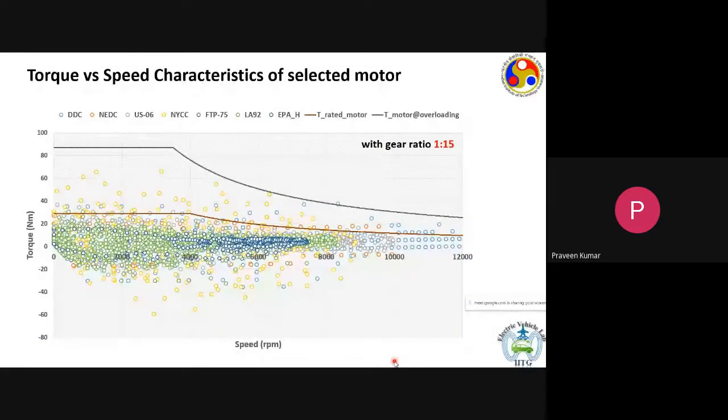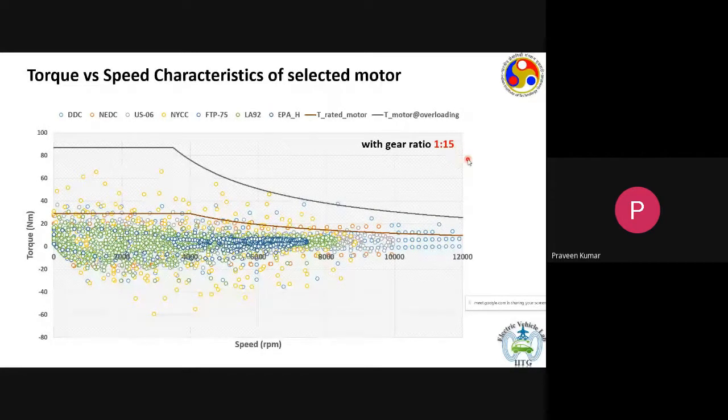And then comes this point, which is the torque versus speed characteristics for the motor. So you see, we had the 8 drive cycles. For each drive cycle, we had the speed versus time data. We also had the vehicle parameters. Now, using the equation of motion for the vehicle, which is a very standard thing, we can calculate, at each point of a drive cycle, what is the torque required, taking into account the gear ratio.